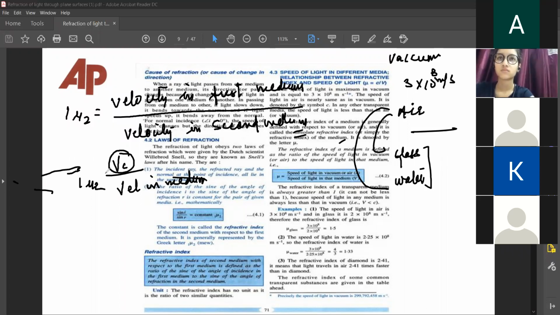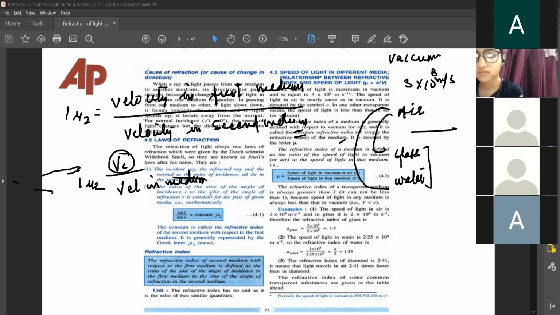That also means that velocity in any other medium is always lesser than the velocity in vacuum.